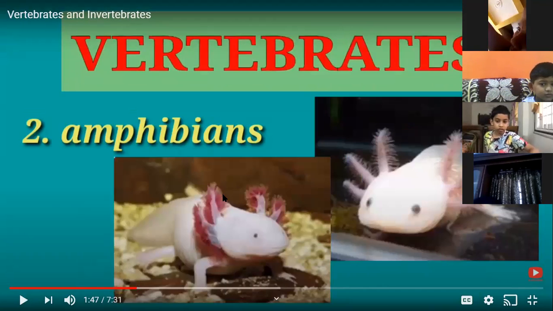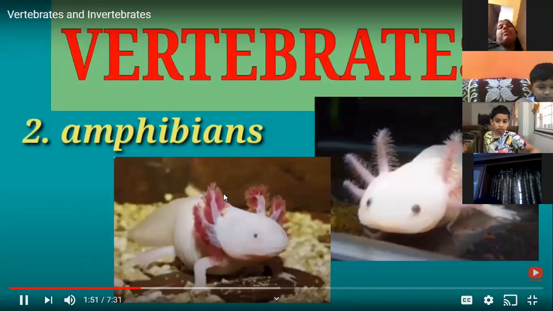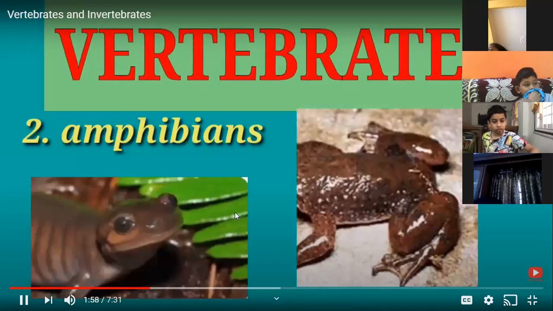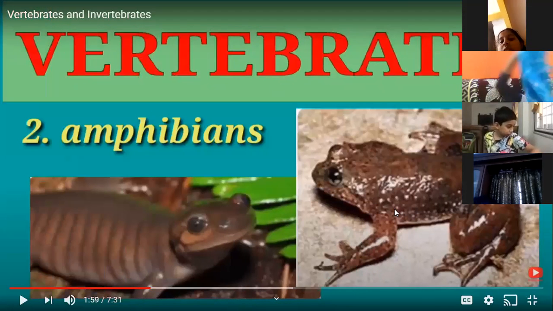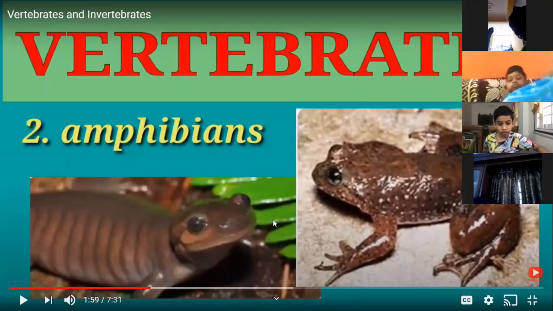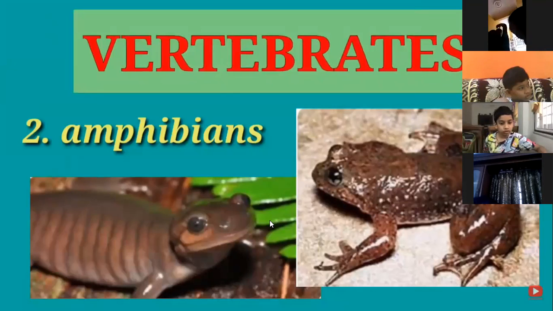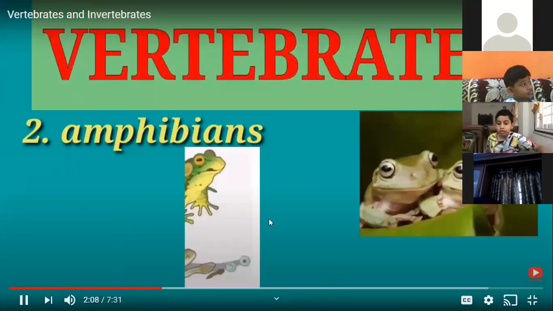When they grow up, the gills are replaced by a pair of lungs. When adults live on land, they breathe through their lungs. The skin of these animals is moist, that is, it is wet, which absorbs the oxygen required by the animal. So it breathes with the help of lungs and also the moist skin, which allows exchange of gases. They have strong legs for walking, eating, and swimming. Amphibians reproduce sexually.